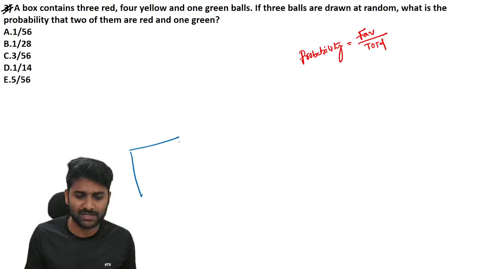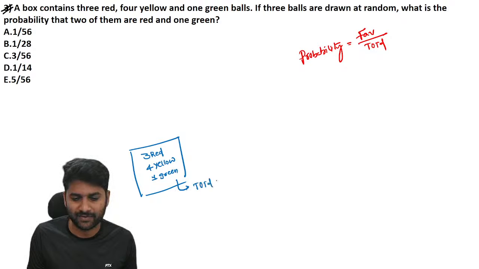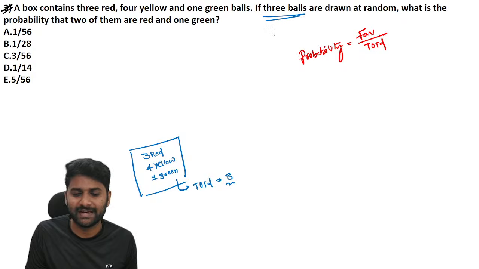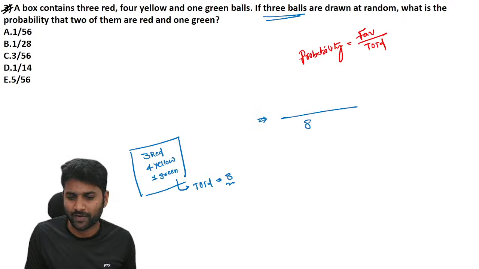There is a box which contains 3 red, 4 yellow, 1 green. And in total, how many balls are there in the given information? 8 balls. Now, out of 8 balls, we need 3 balls. See, what is the total number of cases here? Out of 8, we are picking 3 balls. What about these 3 balls? These 3 balls are all about the favorable condition.